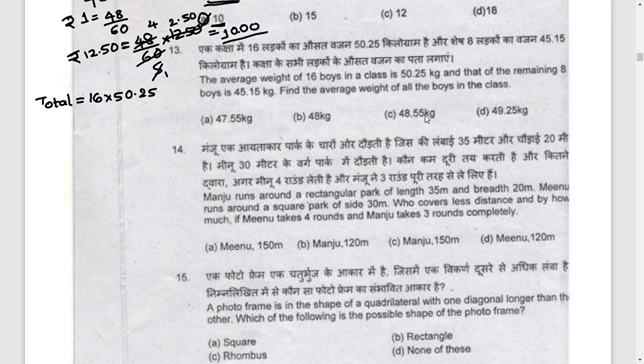After multiplying 16 into 50.25, the total weight of 16 boys will be 804 kgs.